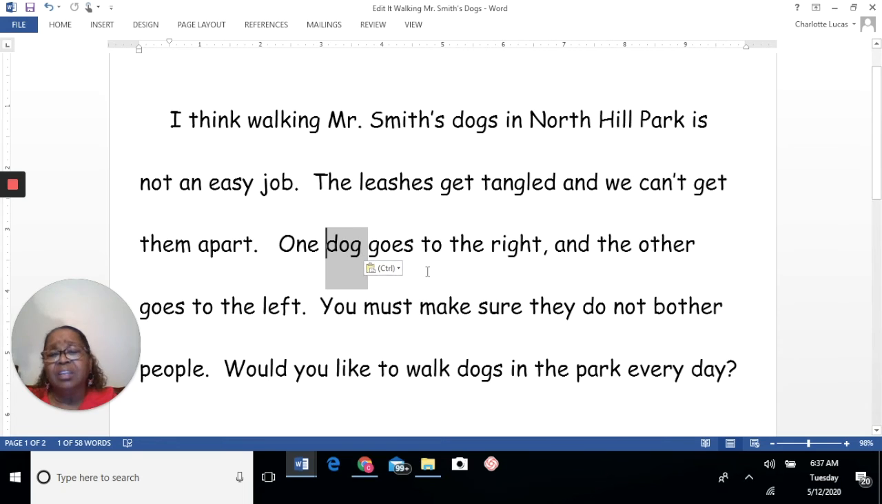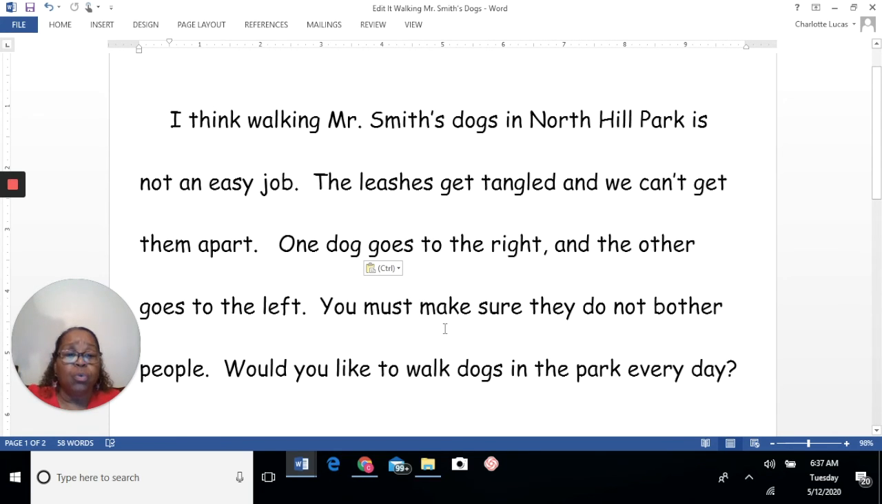I moved it. I love this word system. I'm telling you the truth. I love this word system. It helps us to make all kinds of corrections, and it's very easy. One dog goes, now it makes sense, doesn't it? One dog goes to the right and the other goes to the left.